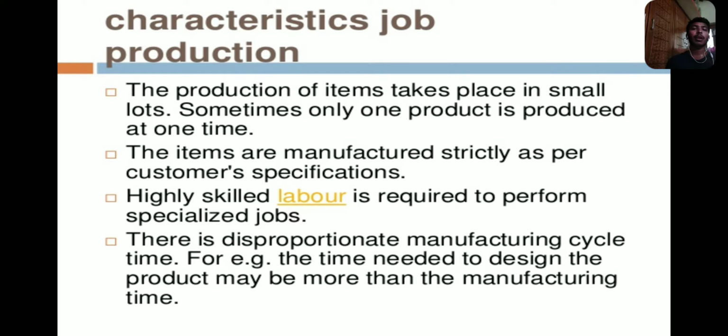And the items are manufactured strictly as per the customer specification. What the customer requires and orders, we should manufacture completely to the customer specifications, for customer satisfaction, and give the final product to the customer. Highly skilled labor is required to perform the specialized jobs. Why do we take highly skilled operators?